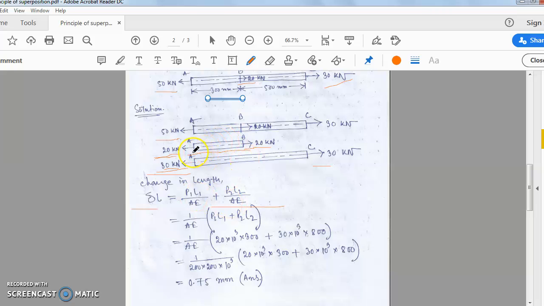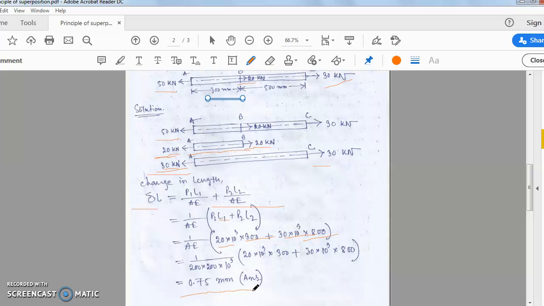Now P1, what is the P1? P1 is the force acting on the section 1. So 20 kilonewton, 20 into 10 cube. L1, what is L1? It is the 300 millimeter length. Now similarly P2 is the force of 30 kilonewton and length is the 800 millimeter. Now put all those values, we will get the value of del L. So del L is the deformation of the total bar.